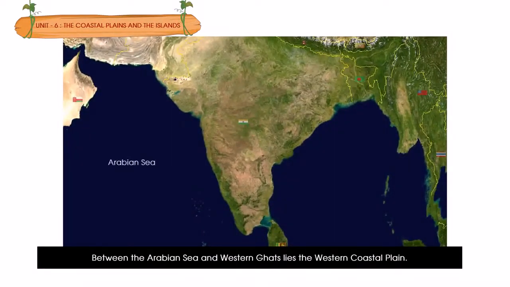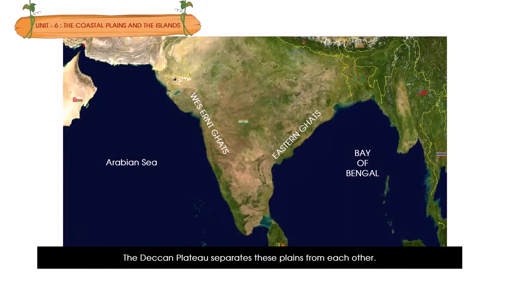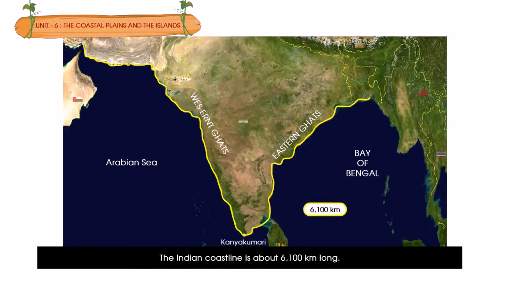Between the Arabian Sea and Western Ghats lies the western coastal plain. The eastern coastal plain lies between the Bay of Bengal and Eastern Ghats. The Deccan Plateau separates these plains from each other. These plains meet at Kanyakumari. The Indian coastline is about 6,100 km long.